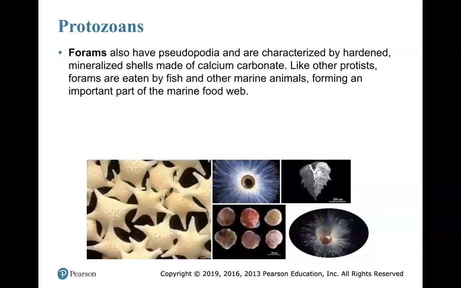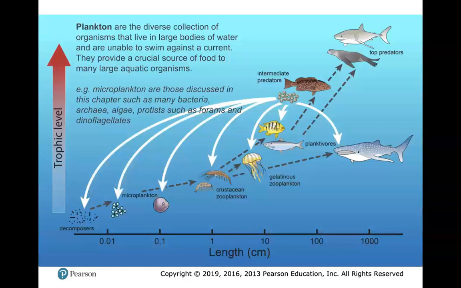I actually want to show you this. So here we have different trophic levels in a marine ecosystem. Marine ecosystems are so interesting because there's so much energy that's available in all these different organisms that exist there, you're actually able to get to very high quaternary trophic levels, as seen in these top predators here. And that's because we have these protists that exist in these ecosystems in quite abundant forms.